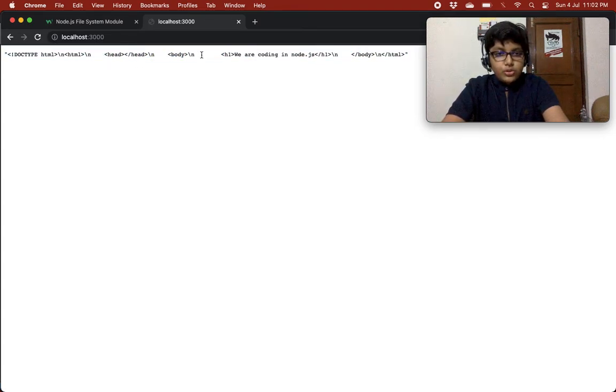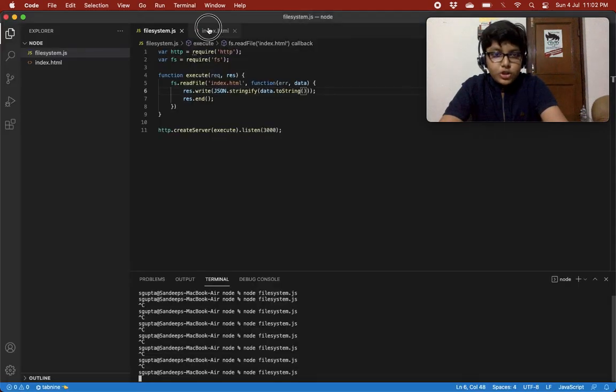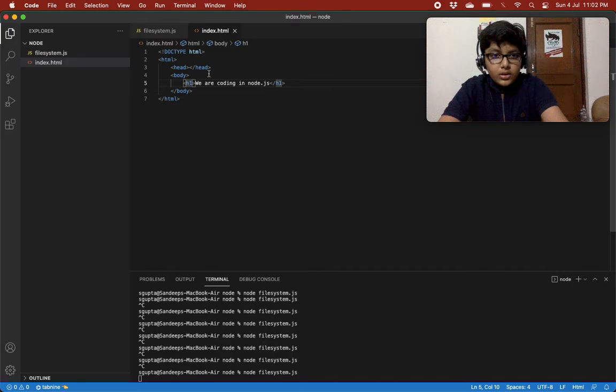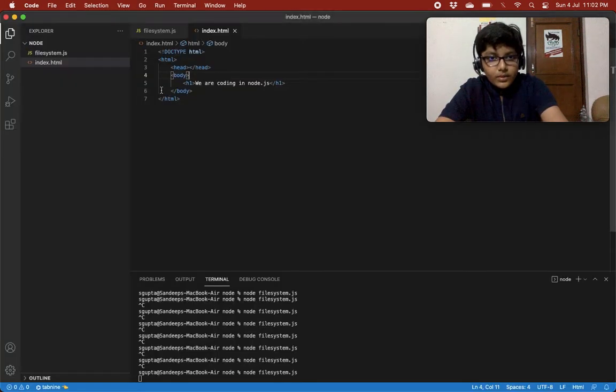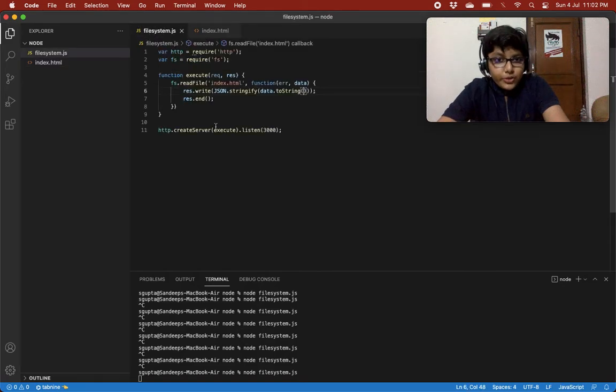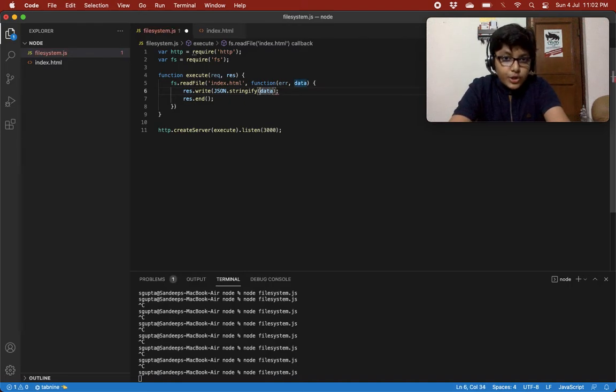Basically it is showing new line as this, and this is all the indentation that we give. Okay, so basically I just wanted to show you this. It is an object. This data that we are getting, it's an object over here, and we are just showing it.